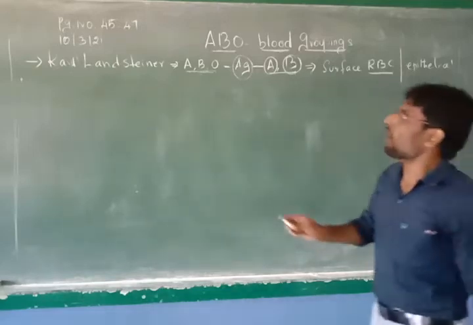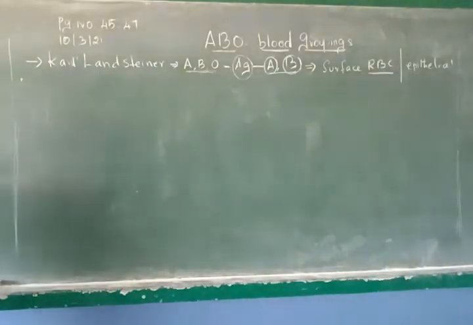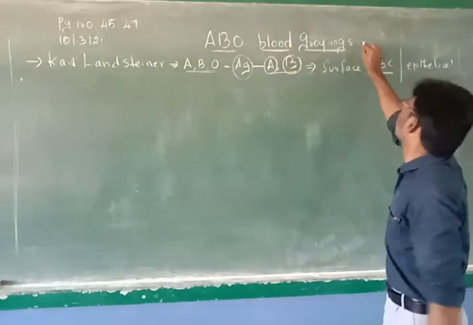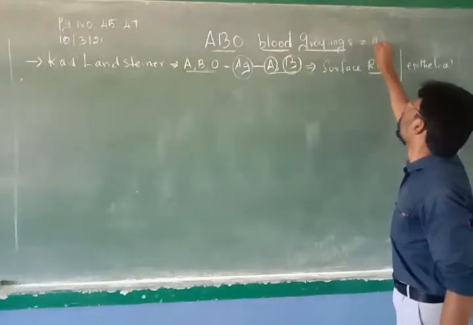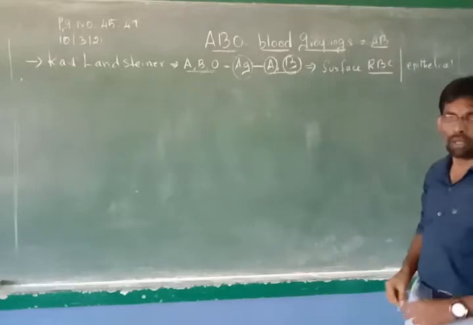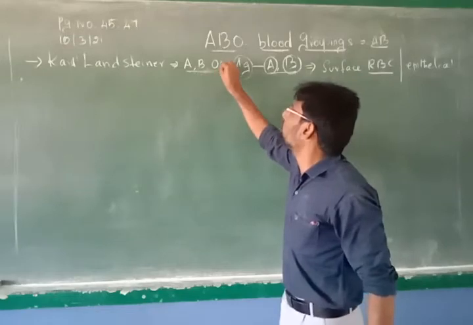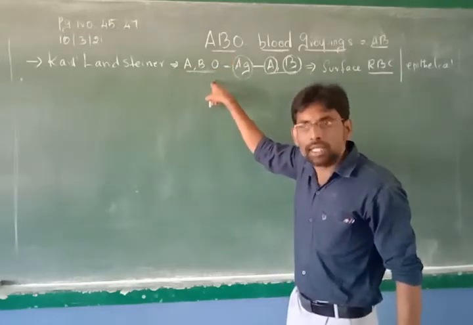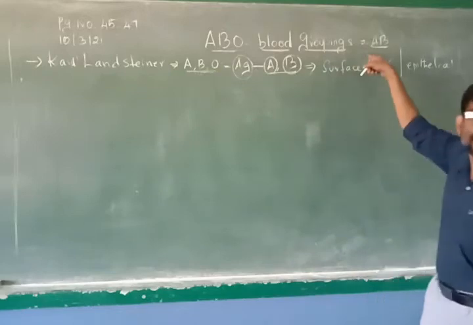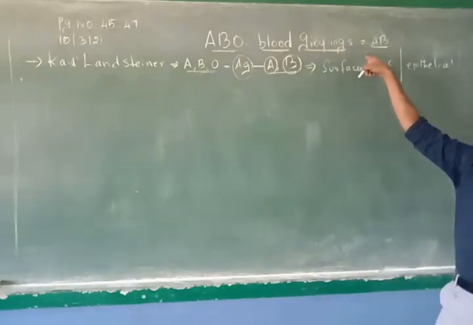Okay. Now, after Landsteiner discovered this ABO blood grouping, Landsteiner's students, Castello and Sturli in 1902, as in the first paragraph, last line, discovered another, very rare blood group, the fourth blood group called AB blood group. So that is why we have four blood groups A, B, AB and O. Landsteiner discovered up to that, and his students discovered the fourth type, the rarest blood group, called AB blood group.